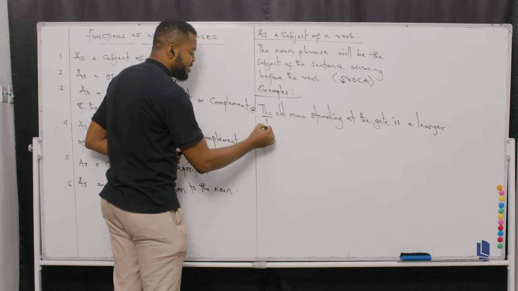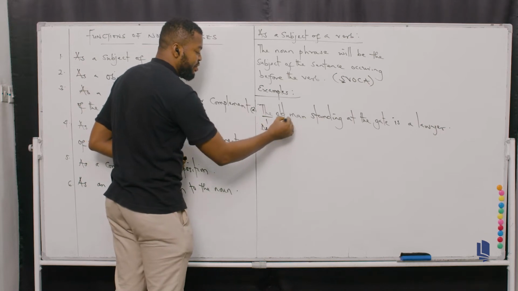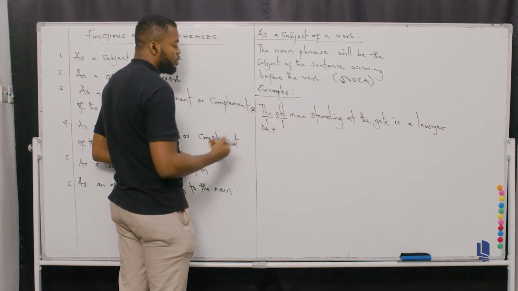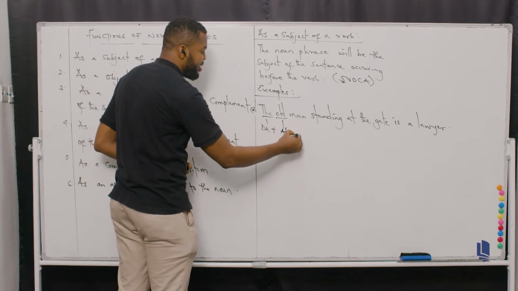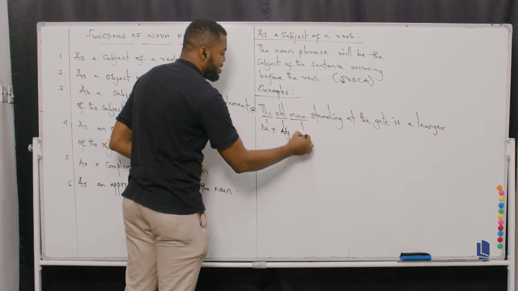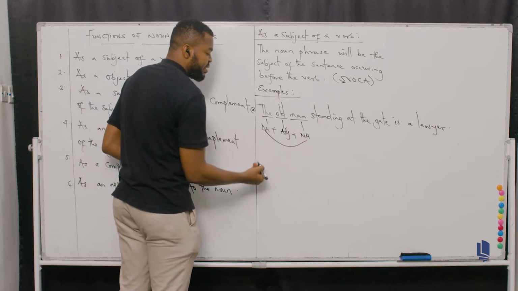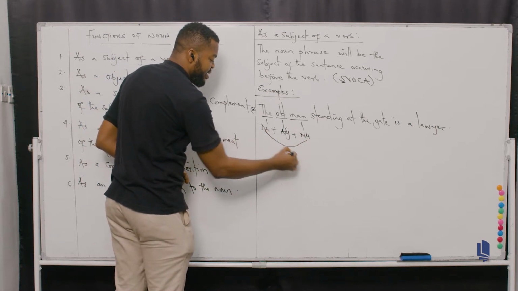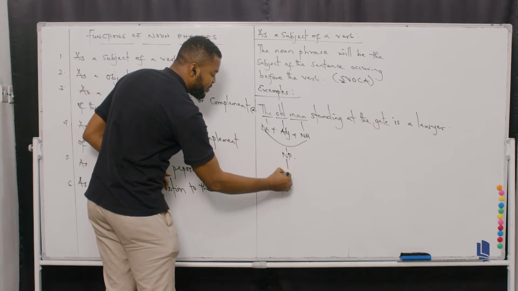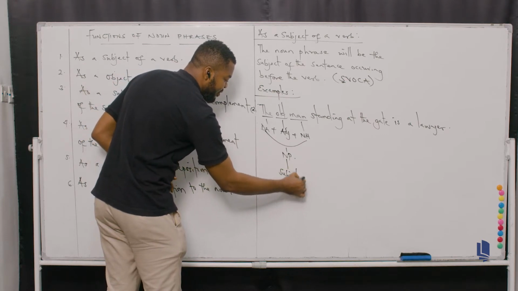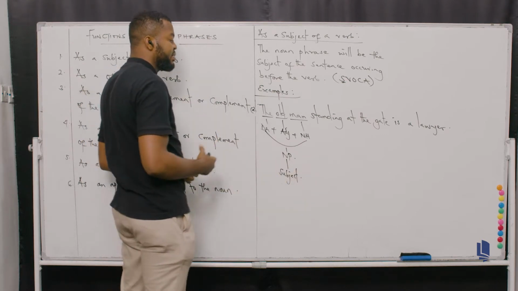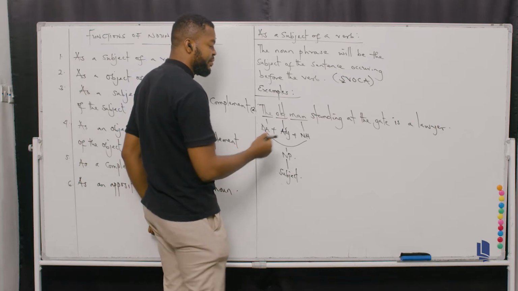So this is a definite article. That's DA. I hope you can see very well now. And then old is an adjective, remember? Plus what? Man, which is the noun head. That's the most important word. If I combine the whole of this together, I will form a noun phrase, remember? And this noun phrase is the subject of this sentence, okay? Is the subject of the sentence and also the subject of the verb, standing.